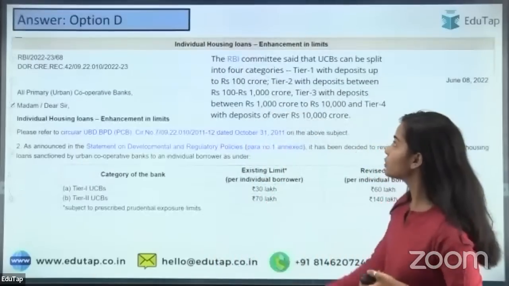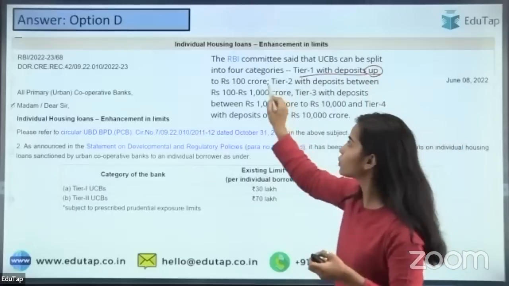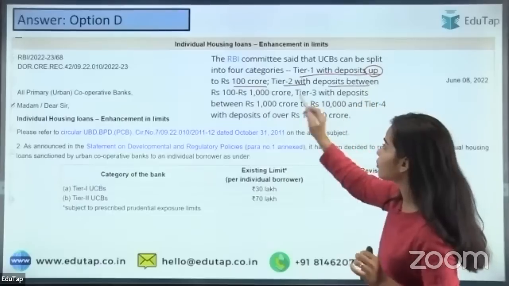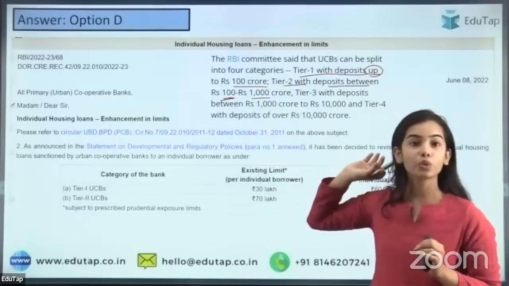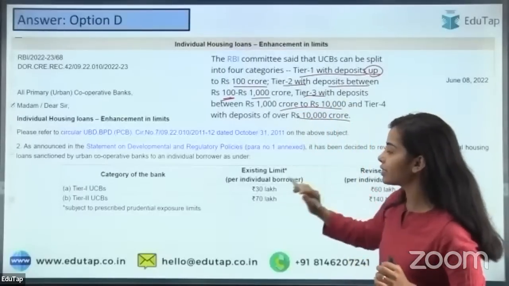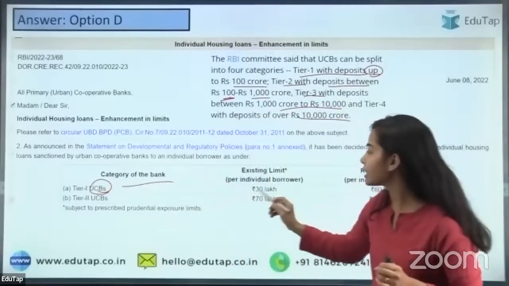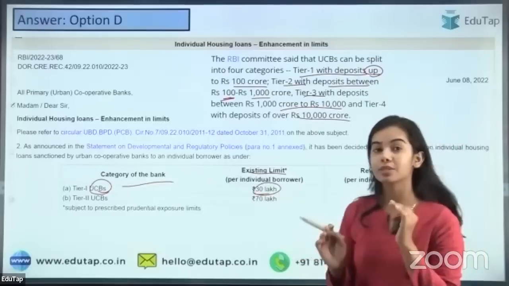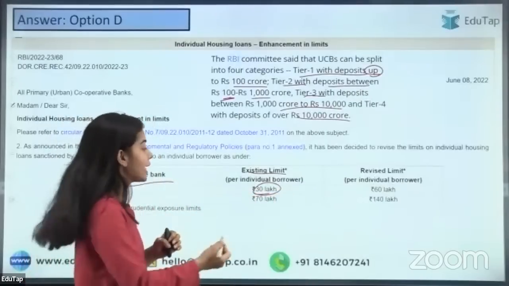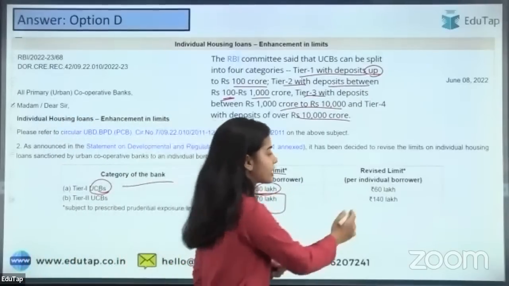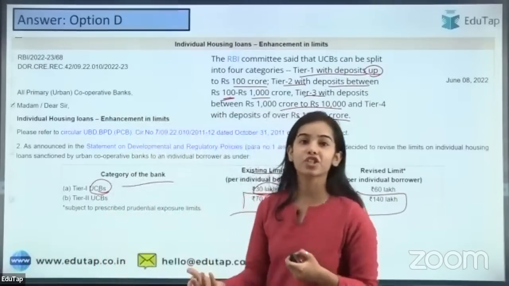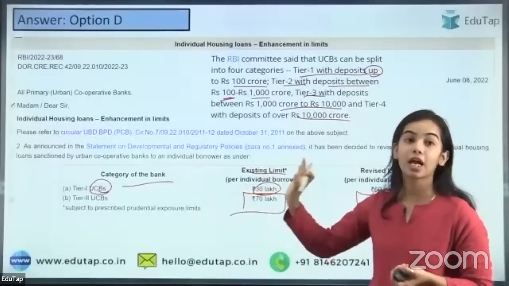Now, what are the tier 1 UCBs? The tier 1 with deposits up to 100 crore, those are the tier 1 UCBs. The tier 2 UCBs are the ones that have deposits between 100 to 1000 crores. Okay. Tier 3 is this and tier 4 is this, and for the tier 1 UCBs, this category, the existing limit is 30 lakh, but it has been enhanced to 60 lakh. Revised limit is 60 lakh. For the tier 2 UCBs, existing limit is 70 lakh, that has been revised to 140 lakh. How can you remember it? It has doubled. Okay, the limit has just doubled in the case of UCBs, urban cooperative banks.